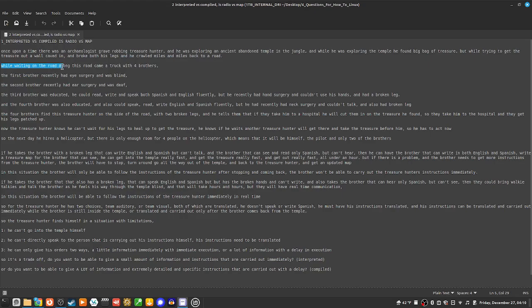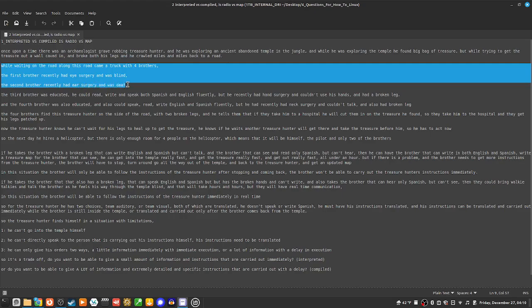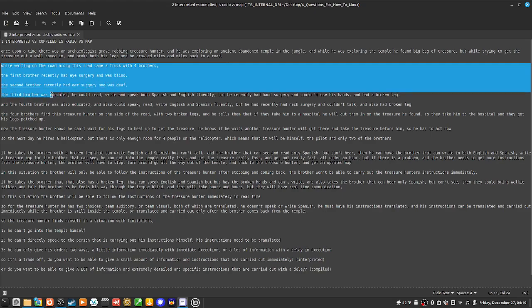While waiting on the road, along came a truck with four brothers. The first brother recently had eye surgery and was blind. The second brother recently had ear surgery and was deaf. The third brother was educated. He could read, write, and speak both Spanish and English fluently, but he recently had hand surgery and couldn't use his hands, and he also had a broken leg.